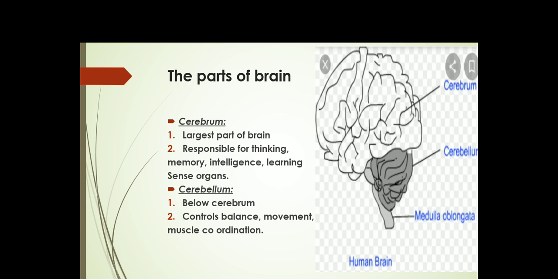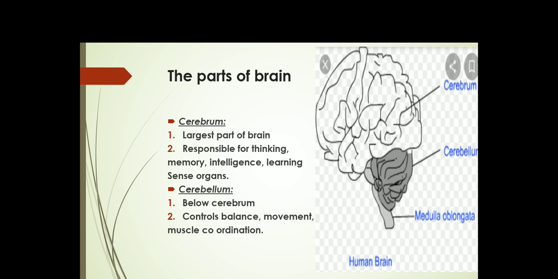It is responsible for thinking, memory. You are having the childhood memory. Who will help? Cerebrum will help. Intelligence. Few people are very intelligent because of this cerebrum. Learning. Now we are learning nervous system, right? It will also control the functions of the sense organs.